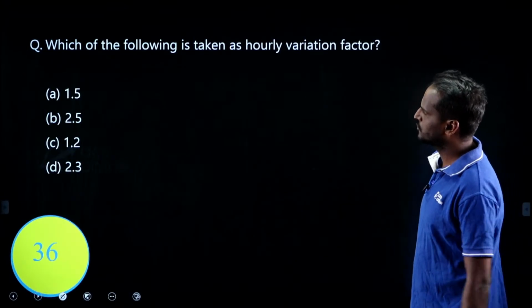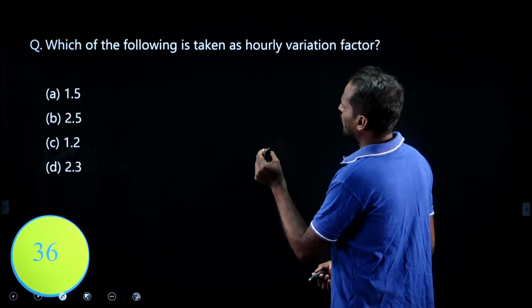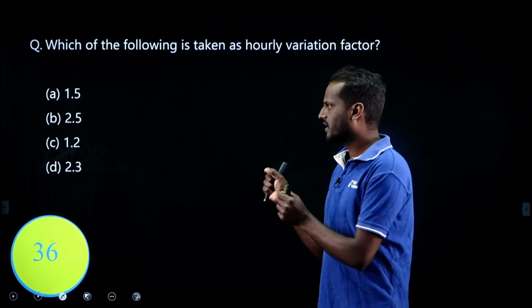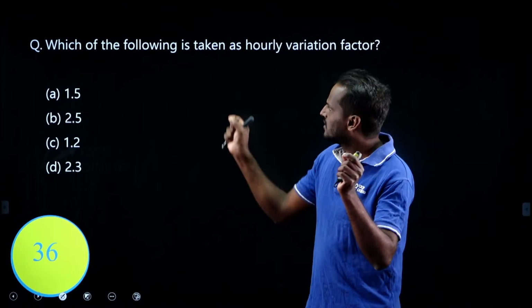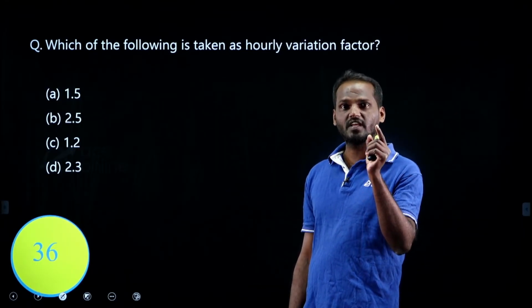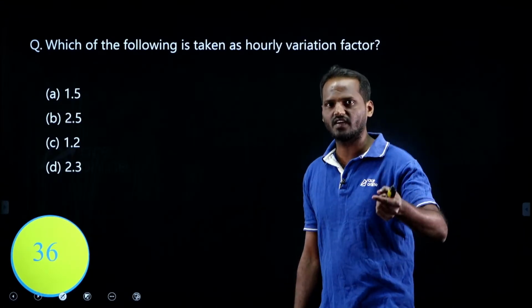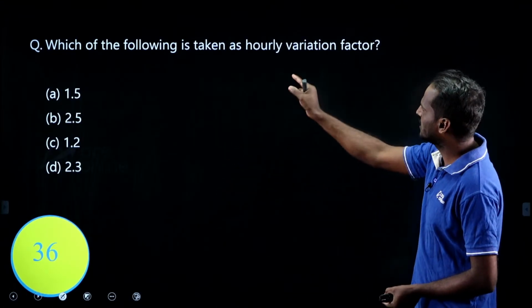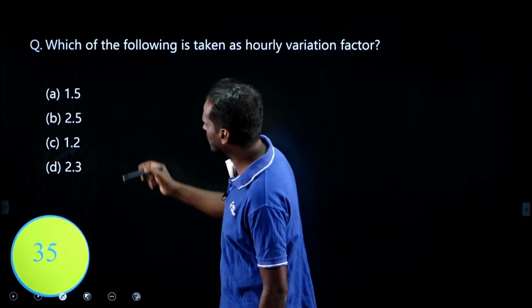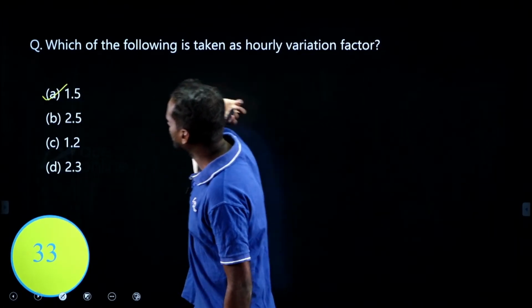Next, try to solve this question. Which of the following is taken as the hourly variation factor? Please pay enough attention here. Which is the hourly variation factor? He is not asking the peak factor, he is asking the variation factor. Just look at the options. The hourly variation factor is 1.5, right? You can easily solve. 1.5 is the correct option.